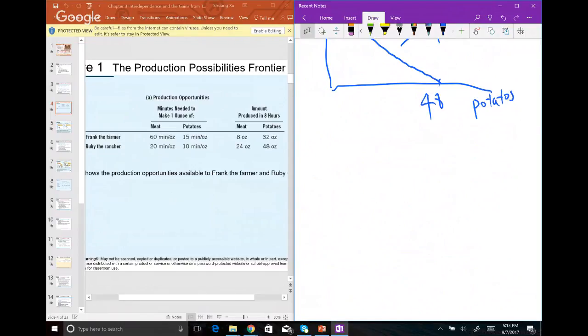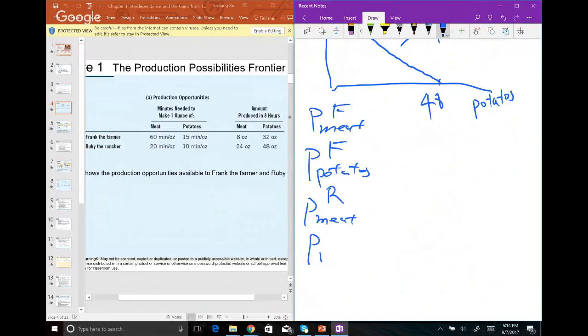I call this method the 4 price method. So we're going to find out the 4 prices. Now, these 4 prices, so we have 2 parties and 2 goods. Therefore, between 2 and 2, we have a total of 4 prices. We're going to have the price of meat for Frank, the price of potatoes for Frank, the price of meat for Ruby, and then the price of potatoes for Ruby. All right, now to do the 4 prices, we're going to set up a very simple fraction.